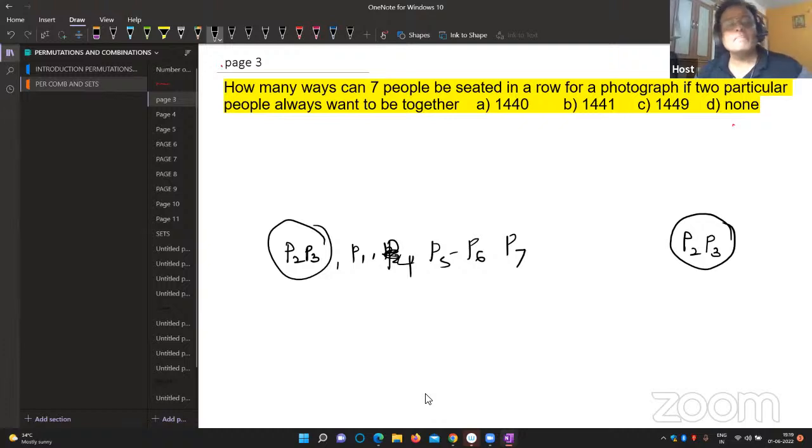Or else we'll do one thing. These people want to be together, which means we'll bundle them and pack them in one box. Then how many are there? 1, 2, 3, 4, 5 plus this box. In this box, there are 2 people. Are you getting this point?